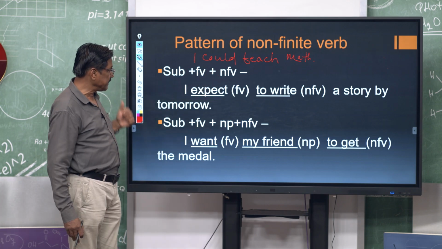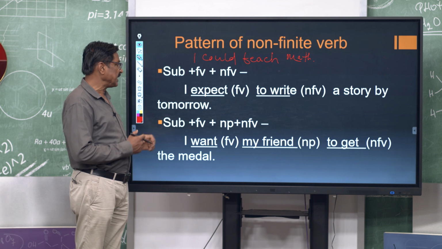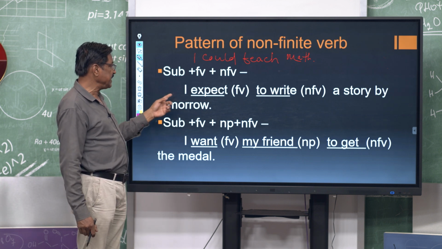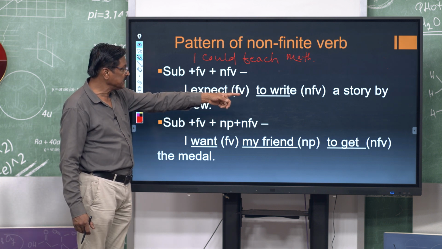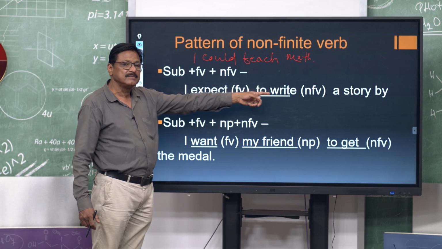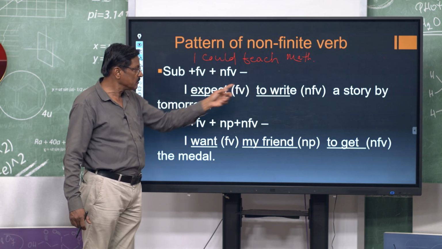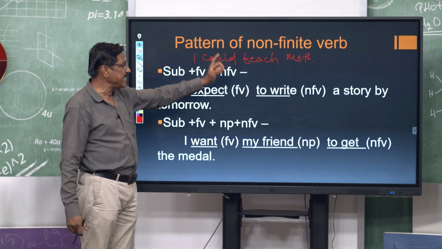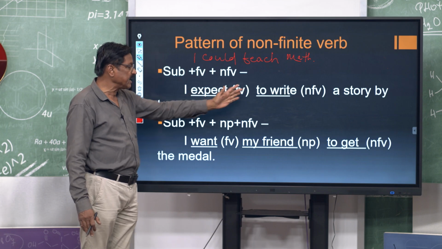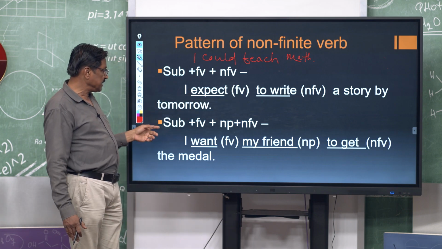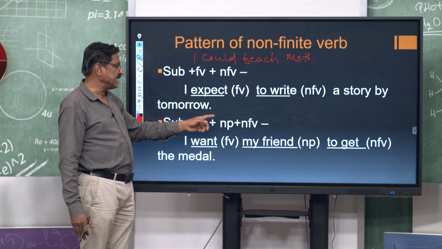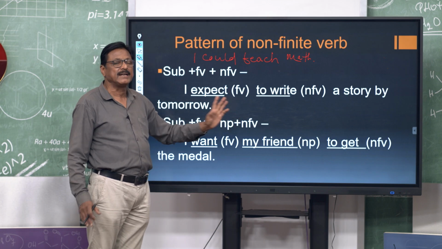Then second, another: I expect to write. Expect and to write, this is the to-infinitive, they can also go together. Then finite verb, noun phrase plus non-finite verb.